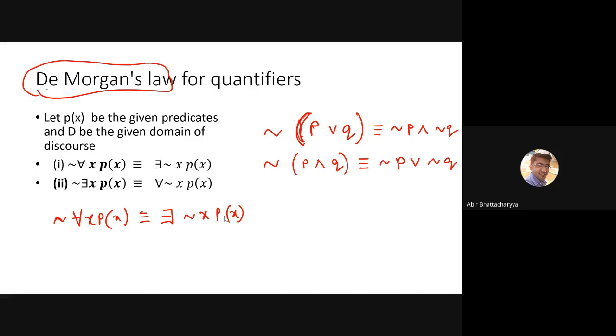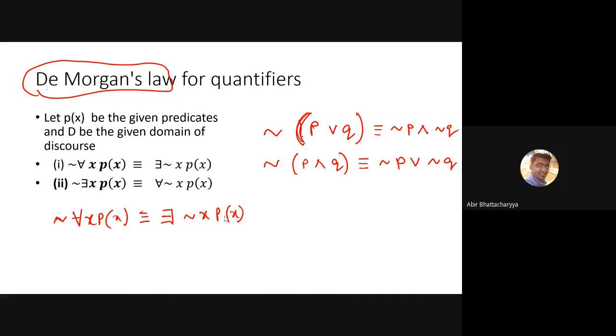Remember, the negation of the universal quantifier is equivalent to the existential quantifier of the negation of P(x). Similarly, the negation of the existential quantifier is equivalent to the universal quantifier of the negation of P(x).